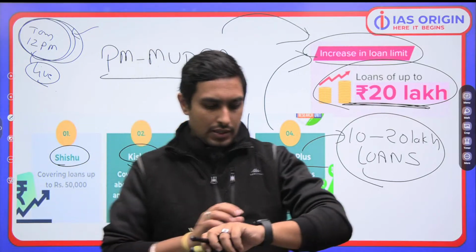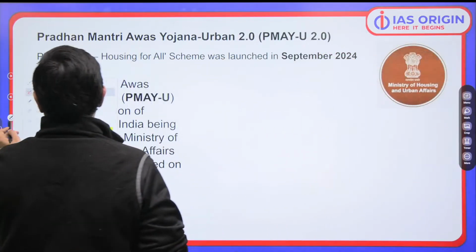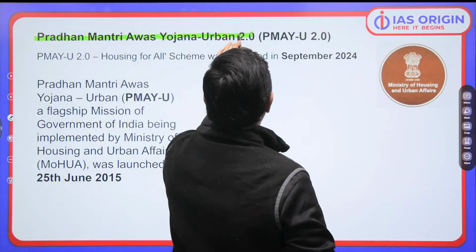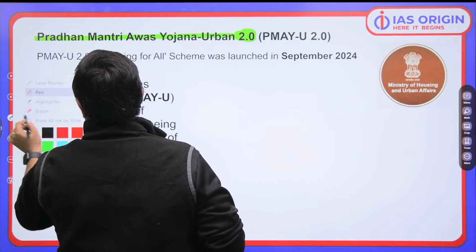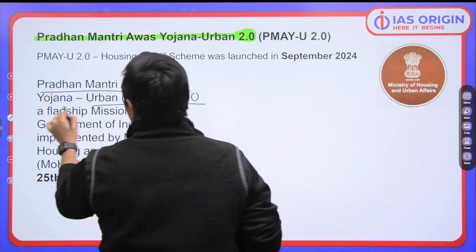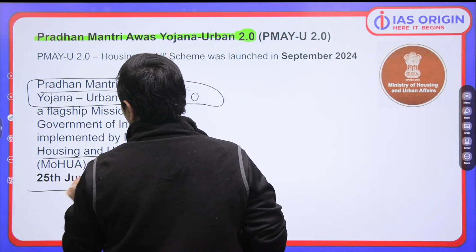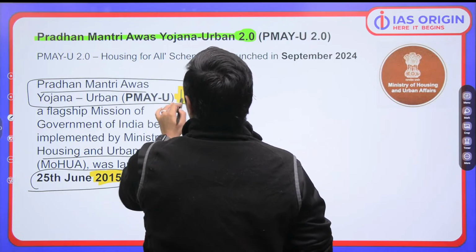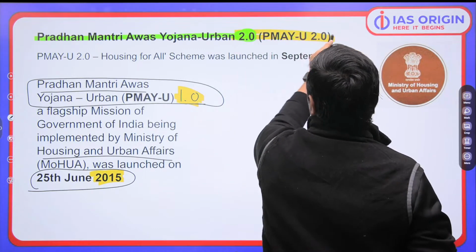आगे बढ़े. Now let's move ahead and we talk about a scheme which is again important, and that scheme is Pradhan Mantri Awas Yojana Urban 2.0. Earlier, we had the 1.0 version of the scheme. 1.0 मतलब start हुई थी. It is a flagship scheme of the Government of India, Ministry of Housing. It was launched back in 2015. That is the 1.0 version. But recently in 2024, we have seen this Pradhan Mantri Awas Yojana 2.0.